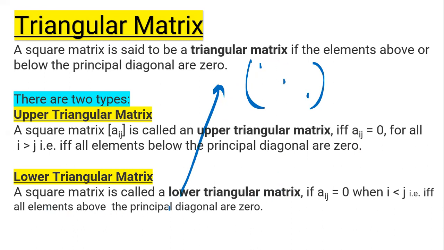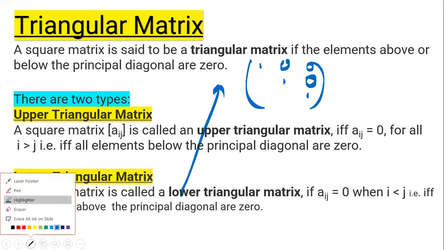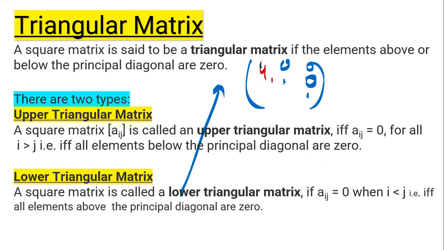All elements above the principal diagonal are 0, and the rest are non-zero. Suppose it is 4, this is 6, this is 7, 1, this is 2, this is 3. All elements above the principal diagonal are 0, so it is a lower triangular matrix.